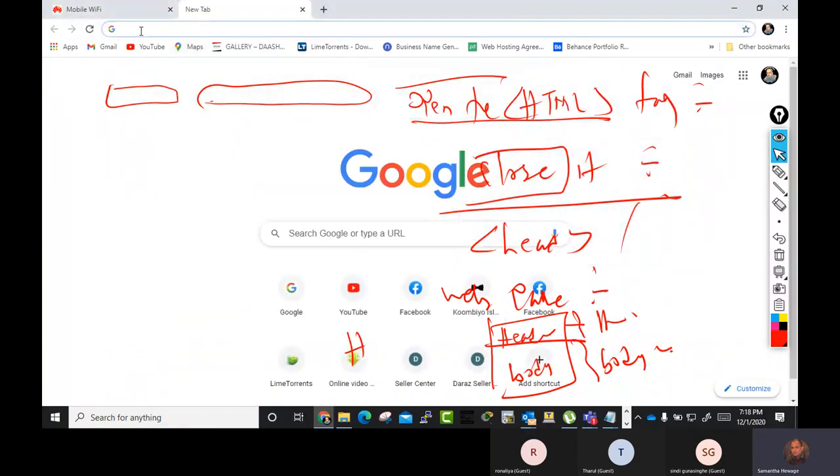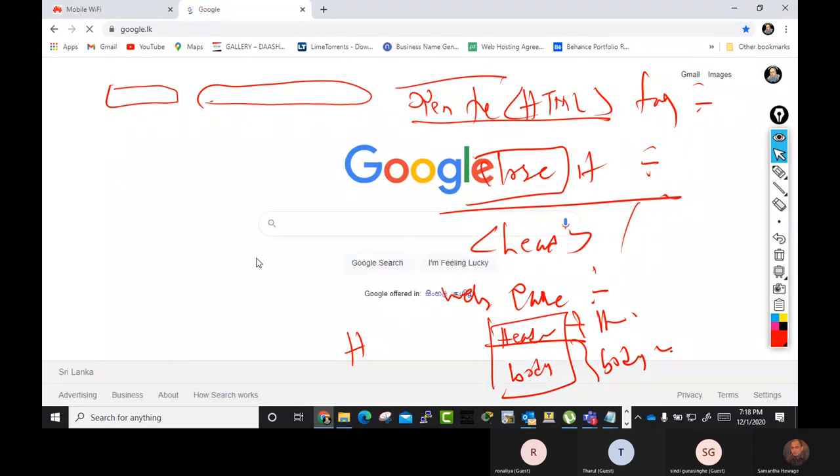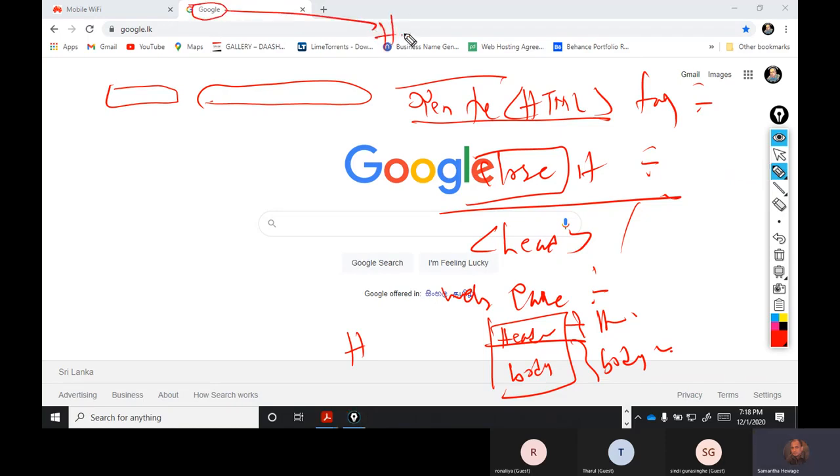You just go to Google. This is the Google home page. This is also a web page. Remember, we can see only the body part. The header part is hidden, right? Normally the header part is used for the title. This Google comes in the header part.